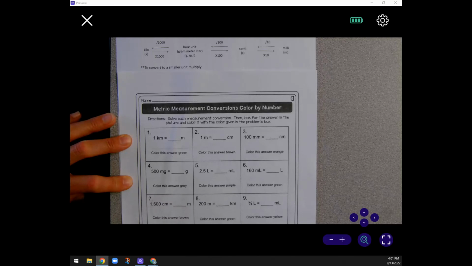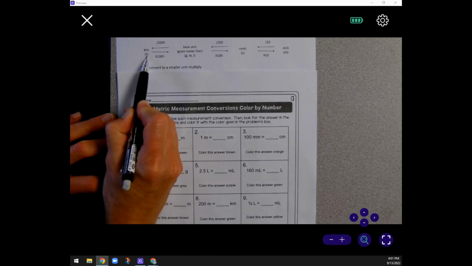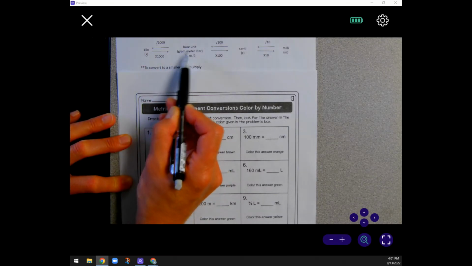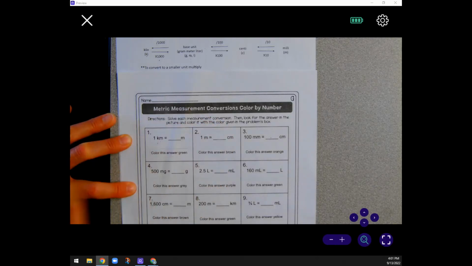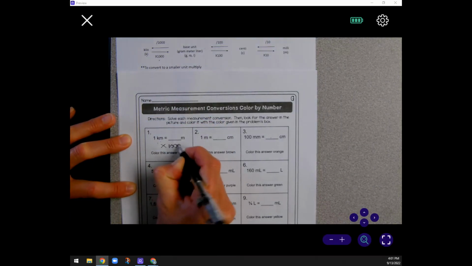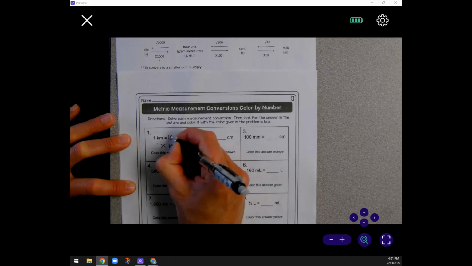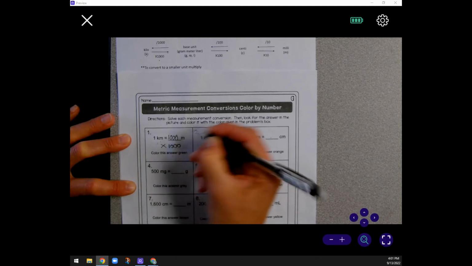So 1 kilometer, here's kilometer, to meters is moving over to the right, and then we're going to multiply by 1,000. What I want you to do to show your work is to show me that you're multiplying that by 1,000. So 1 times 1,000 is 1,000 meters.